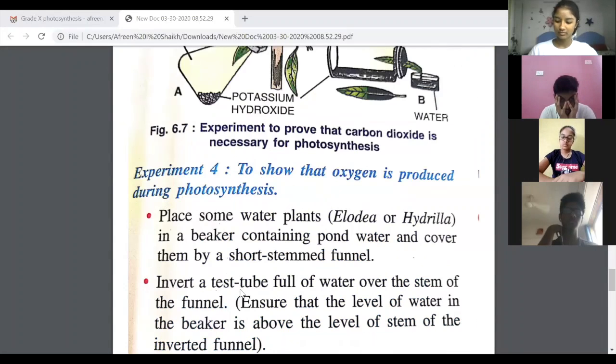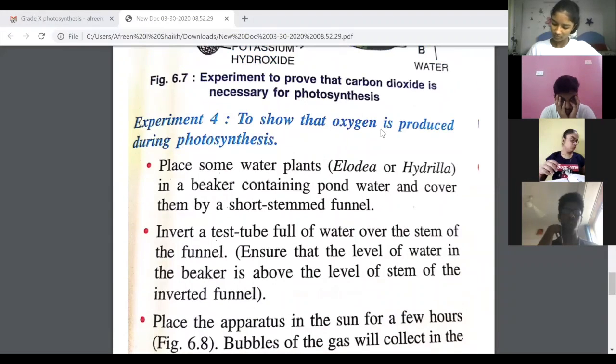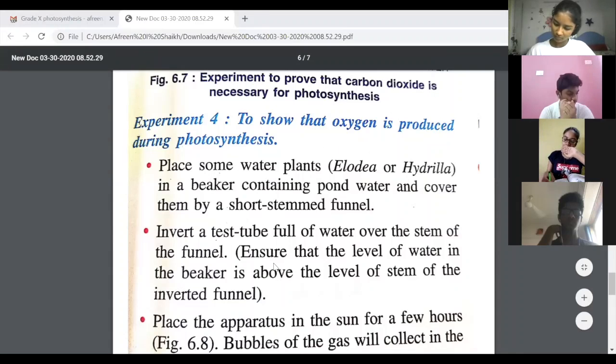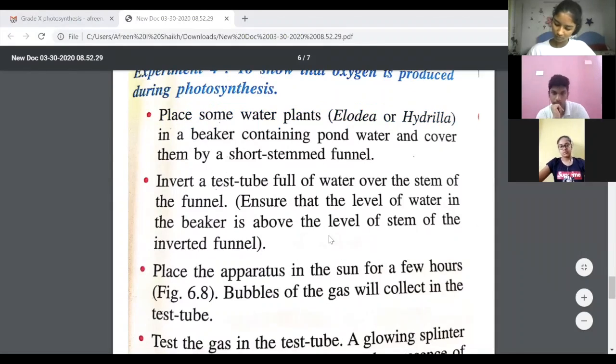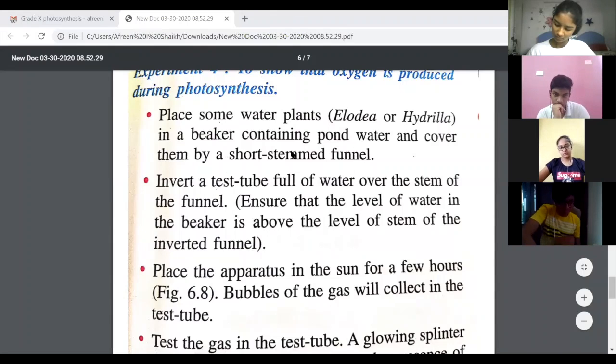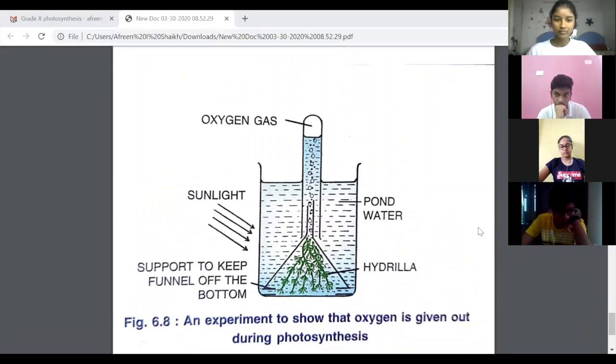And the last experiment for the day is to check the presence of oxygen, so that oxygen is produced during photosynthesis. So what do we do? We place some water plants. We either take Elodea or we take Hydrilla and we take it in a beaker containing some pond water and cover it with a short stemmed funnel. So this is how the setup would look.